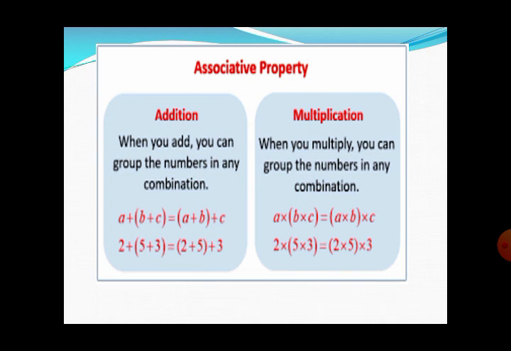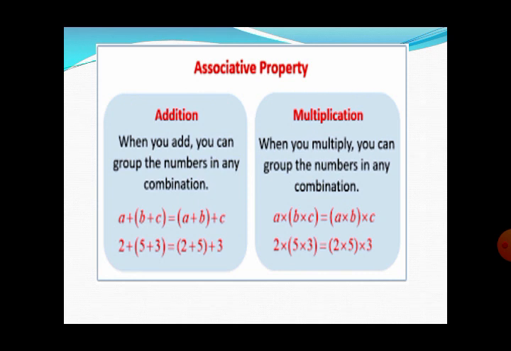We are adding three elements of the real numbers, and by changing their grouping of the addition, do you think the answer will change or not? So just solve it and check. Okay, good. You are exactly right. We are having the same answer on both sides. So this is called the associative property of addition.